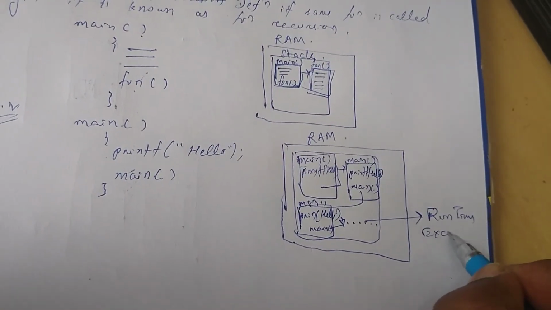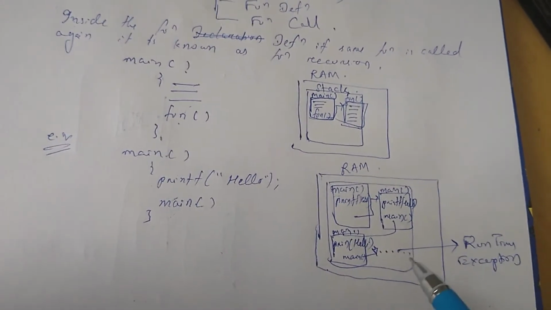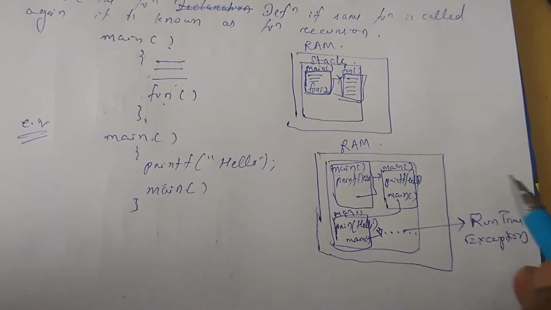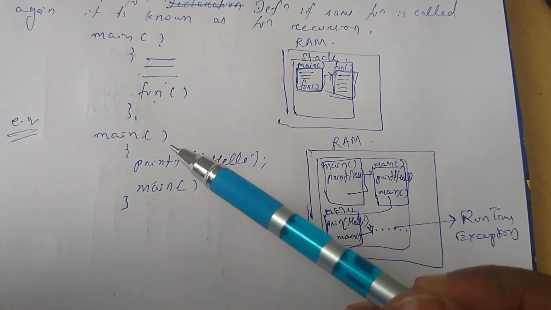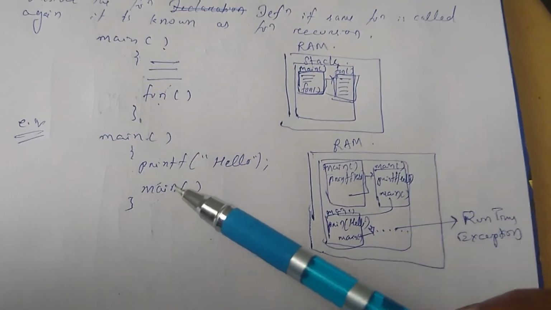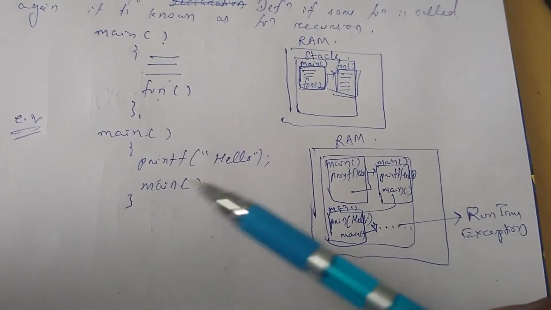Runtime exception as memory gets exhausted, so the program is forcibly stopped. Here what happened is a case of recursion, but the problem is that the execution of this program is not going to stop.